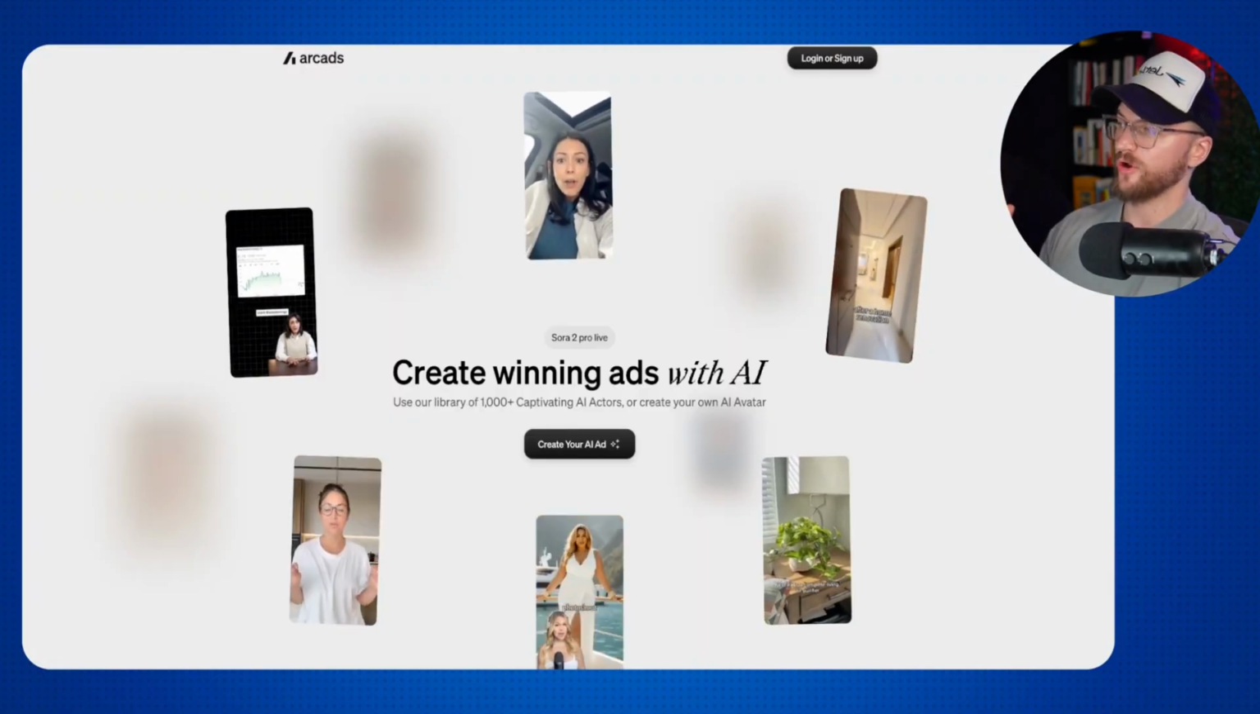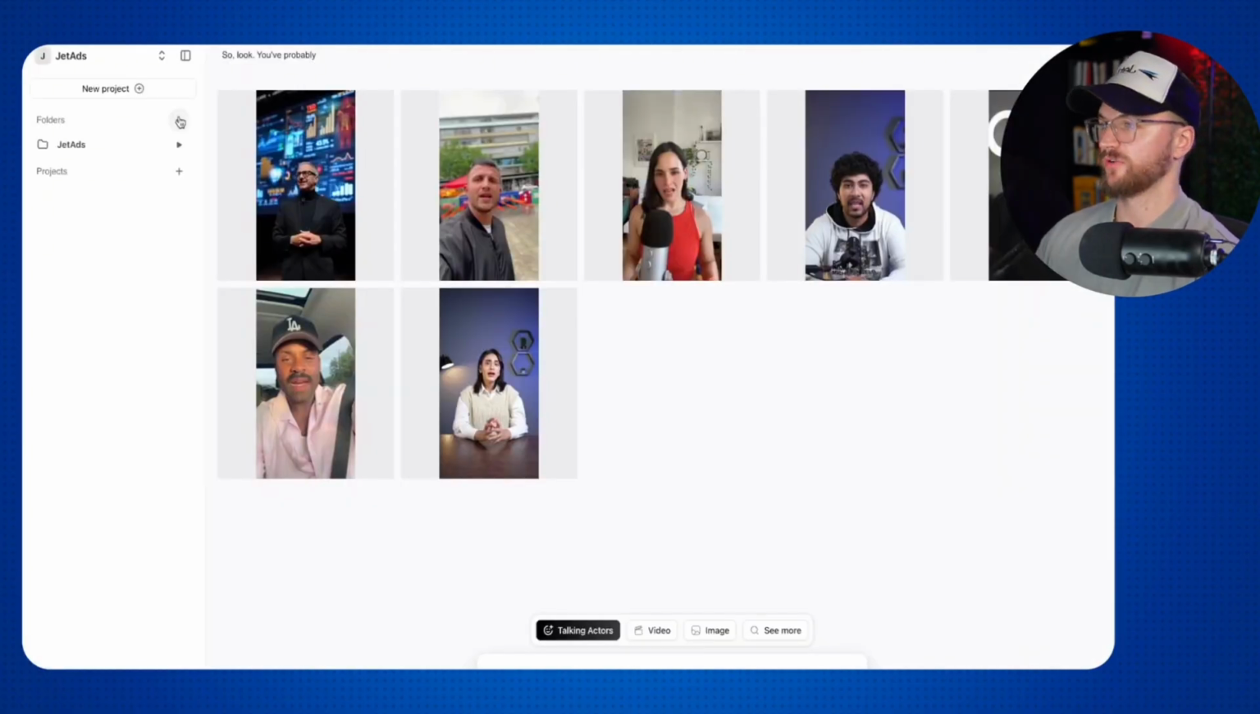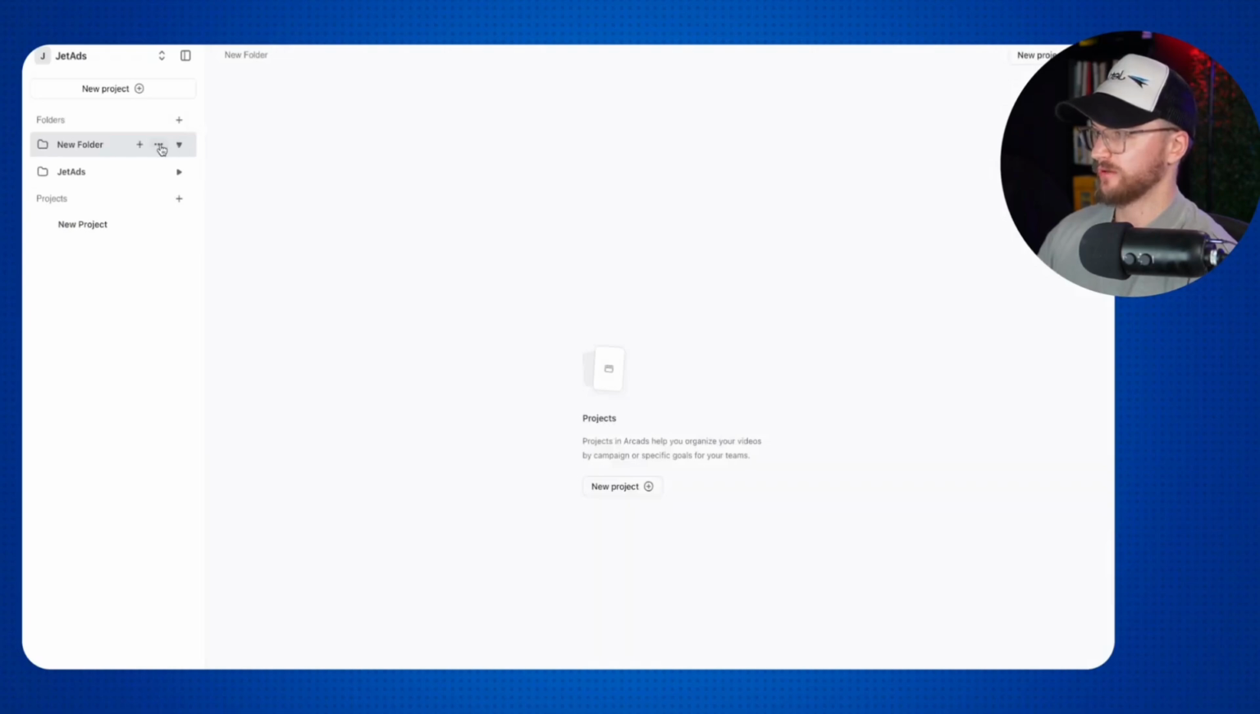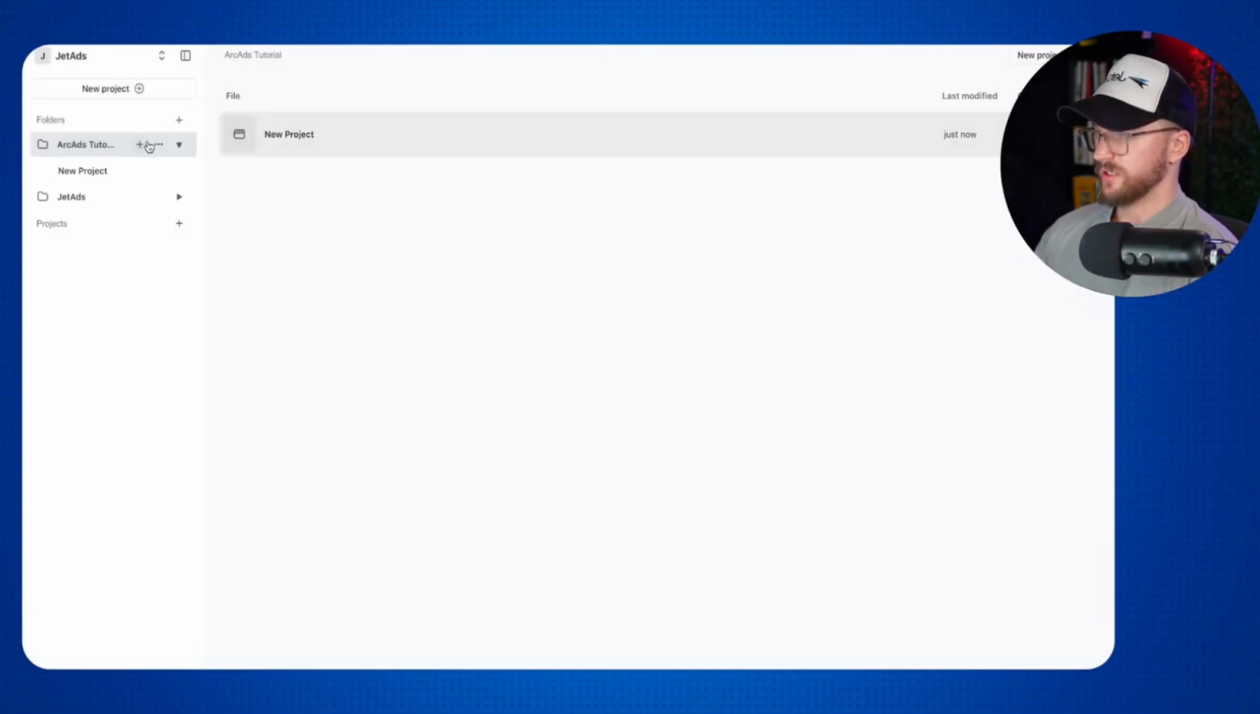So we're going to go over to ArcAds right here, and we're going to go ahead and log in. Once we're in ArcAds, the first thing that I'm going to do is create a new project for this. This is essentially what houses our unique scripts that we can upload into ArcAds, and then select all of our actors and create those ads. I'm also going to create a folder right here, rename it, and move this project over into this folder. So we have our new project right here.